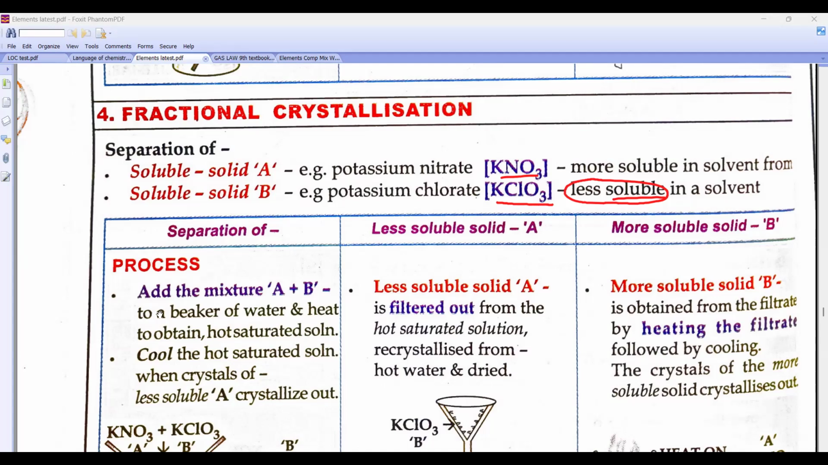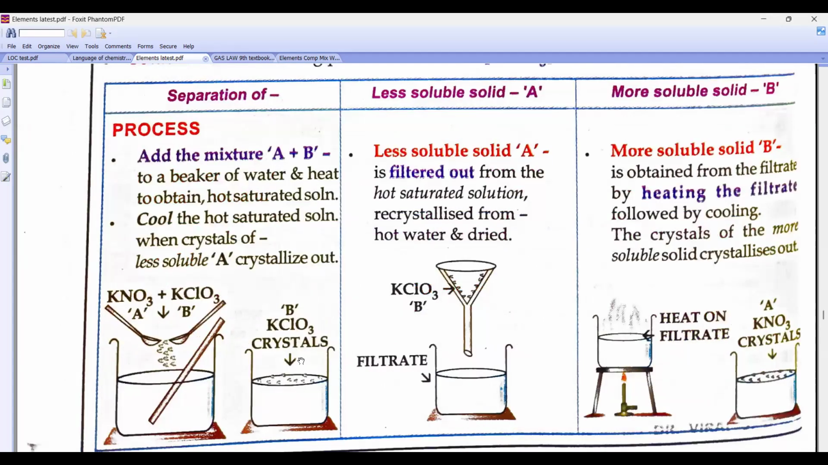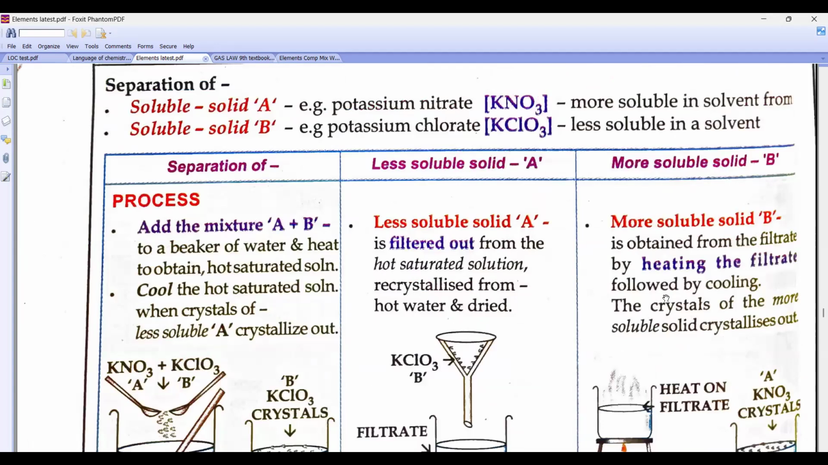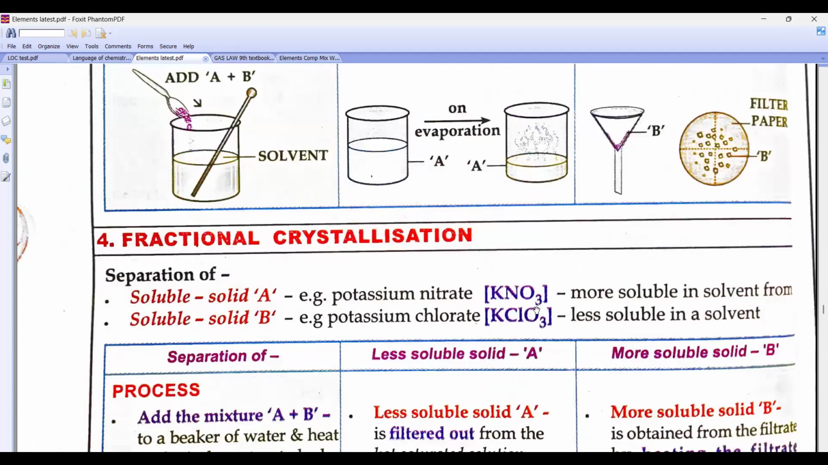Okay, look beta, I am mixing. Whose crystal came out first? KCl. Then filter it. Then afterward, whose crystal is coming? Oh my God. So today we have done all different types of solids.